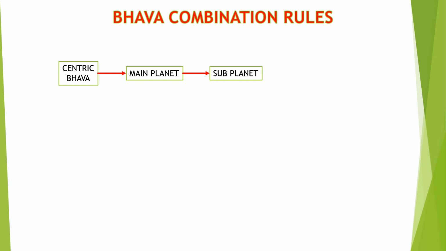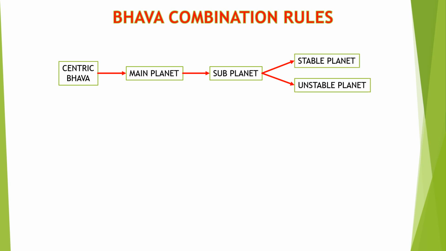The planets other than the main planets in the combination of that particular bhava are called the subplanets. These subplanets are divided into two types: one is the standard or stable planet, and the other is the non-standard or unstable planet.